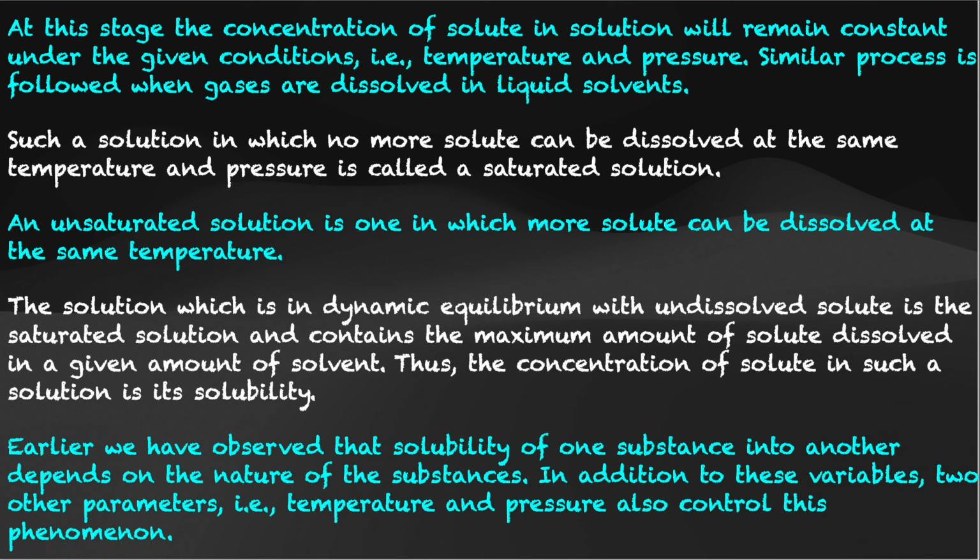This stage at which more solute can be added, that is, there is still space in the solvent to dissolve the solute, would be called an unsaturated solution at the same temperature. See, they are mentioning this point again and again, that same temperature and pressure, because these affect the solubility. So when you change the temperature and pressure, there might be an increase in the solubility or there might be a decrease in the solubility.